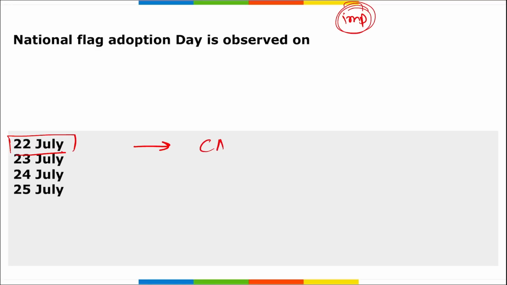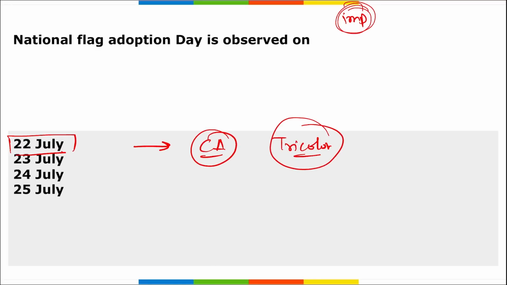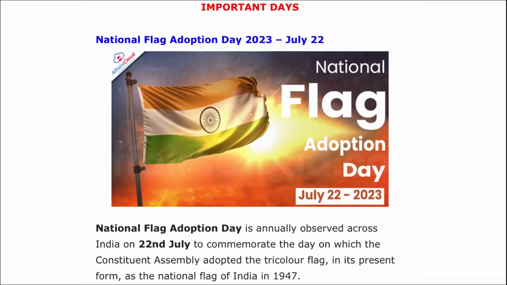If we talk about the history of the national flag, before India's independence from the British on 15th of August 1947, the meeting of the Constituent Assembly was held on 22nd of July 1947 and it adopted the national flag of India.